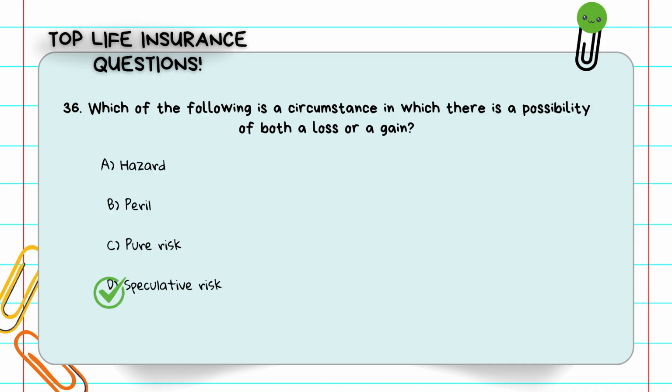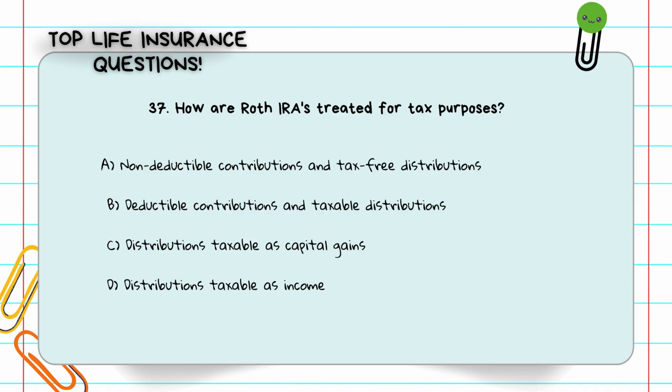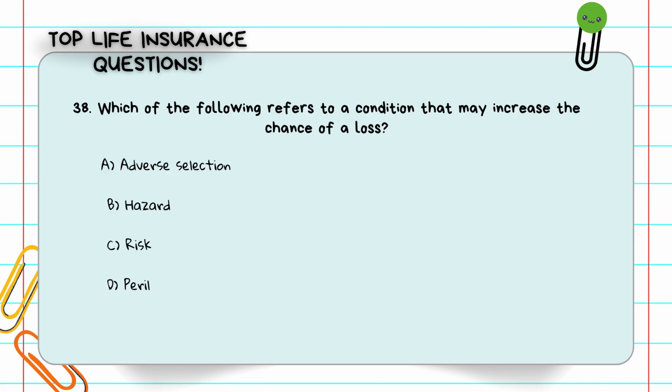Question number 37. How are Roth IRAs treated for tax purposes? A, non-deductible contributions and tax-free distributions. B, deductible contributions and taxable distributions. C, distributions taxable as capital gains. D, distributions taxable as income. You don't get a deduction up front, but your money grows and comes out tax-free later. The answer is A, non-deductible contributions and tax-free distributions. Question number 38.